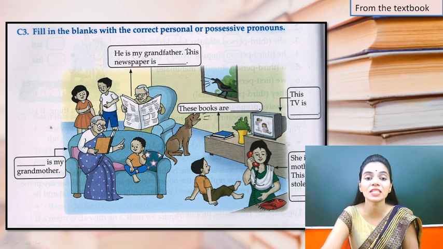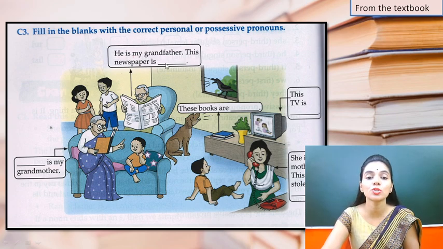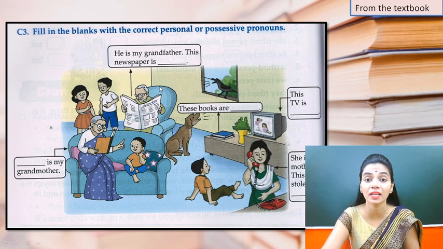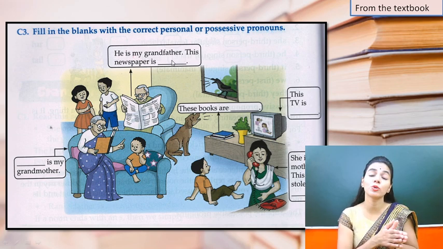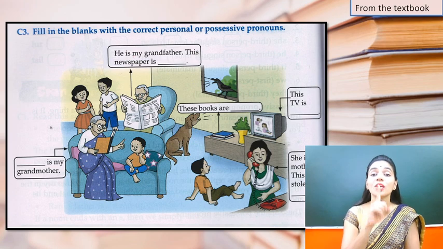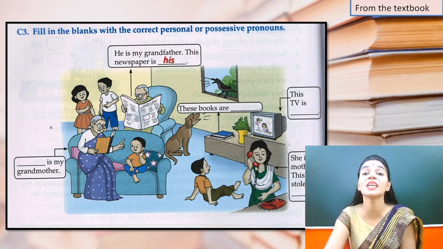Now he is my grandfather. So this is the grandfather of the boy or anyone. This newspaper: now the newspaper is the grandfather's and the grandfather is a male. So what possessive pronoun will be used? Whose is the newspaper? It is the grandfather's, and the grandfather is a singular third person, right? So it will be his newspaper.